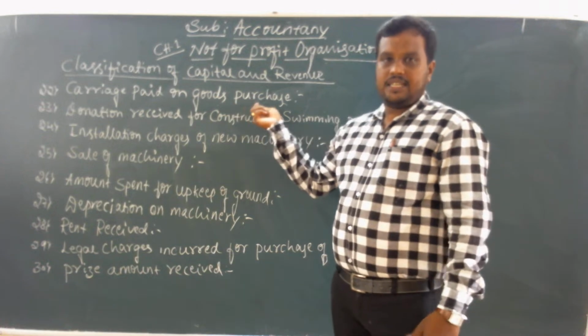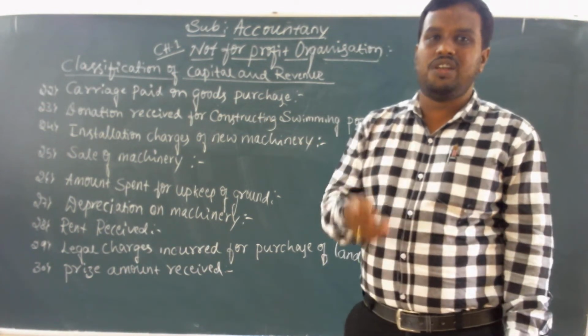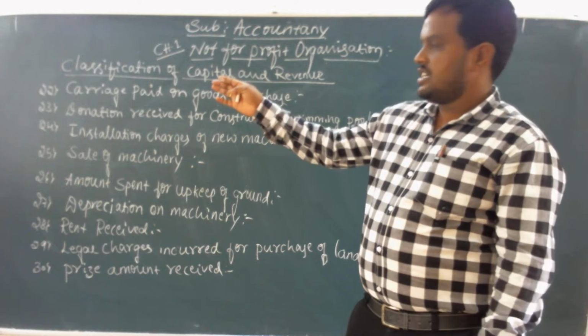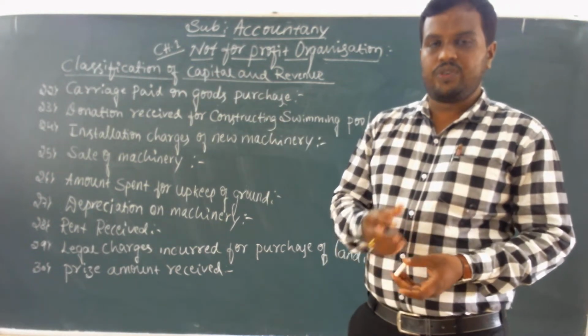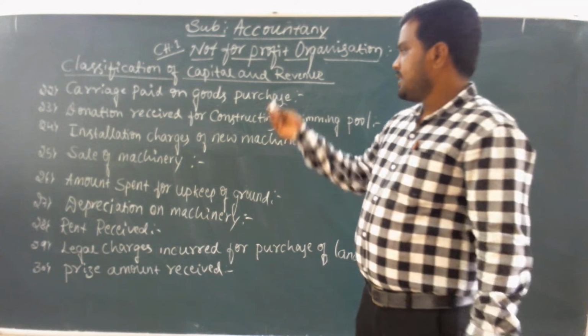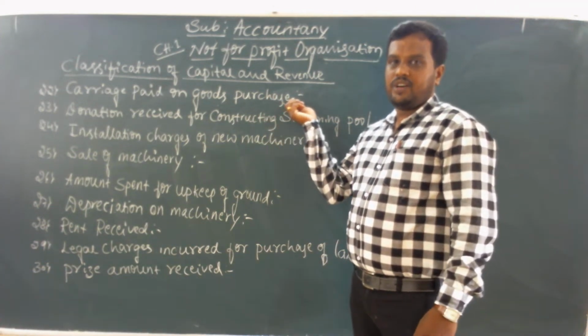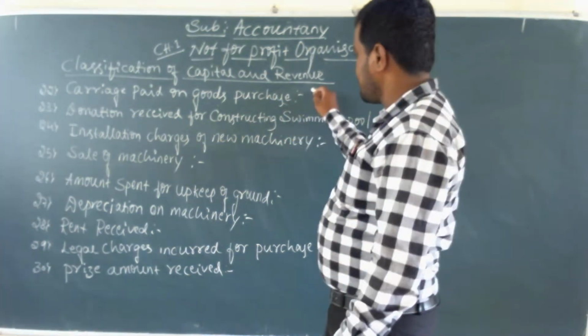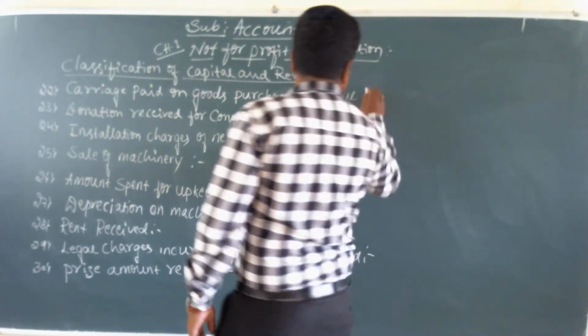Every business organization purchases goods in regular nature. So the carriage is also paid regularly to the persons who carry the goods. That's why it is called revenue expenditure, because it is paid regularly in nature.